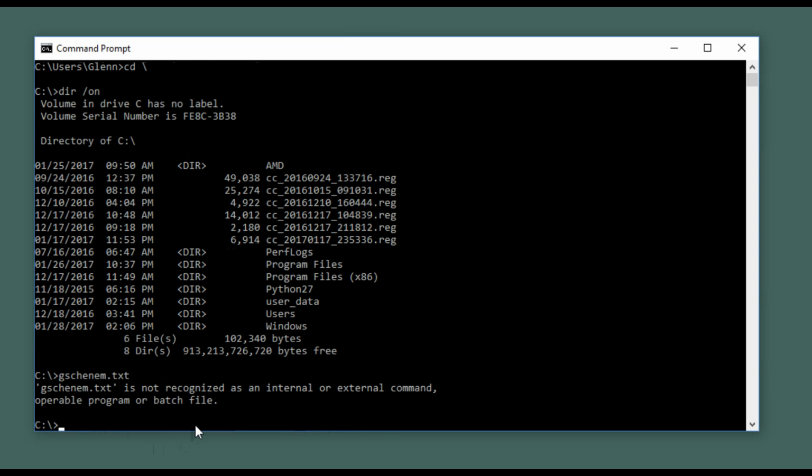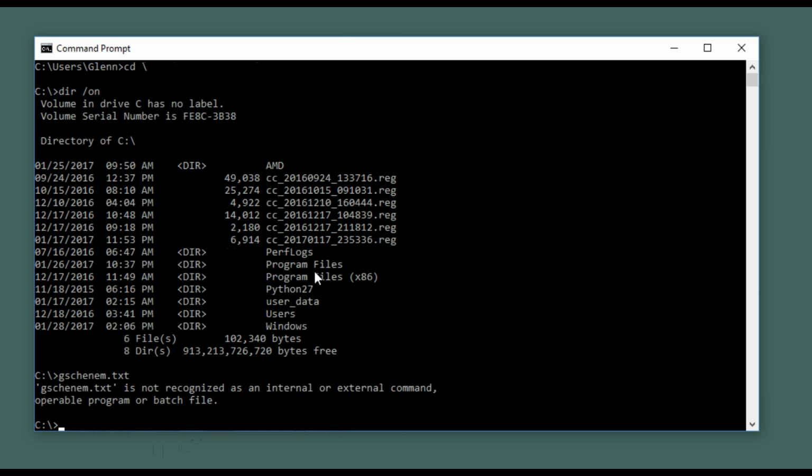So I'm just going to hit enter here. I'll get an error. That being said, for backwards compatibility with a lot of different programs, we still need to work with 8.3 file names. So when we look at Program Files, or Program Files (x86), this exceeds the 8-character limitation, obviously, as does this user data folder, and actually this Python 27 folder is okay. These are registry backups right here. These also obviously exceed the 8.3 limitation.